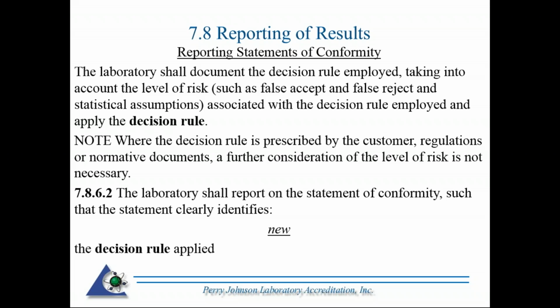But 7.8 requires that not only do you have to gain the customer's approval for the decision rule or agreement, you also have to document the decision rule on the report, and you have to apply the decision rule. Typically, it could include some sort of guard banding.